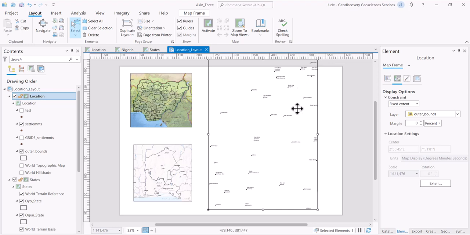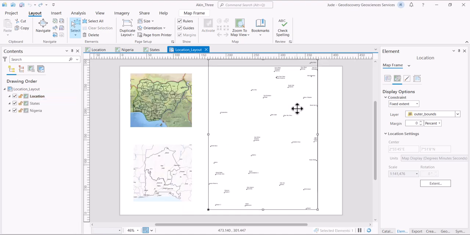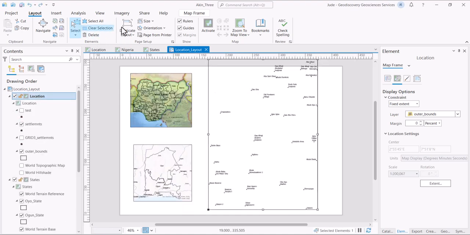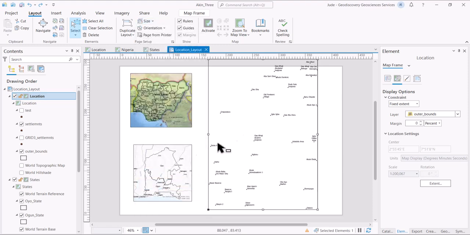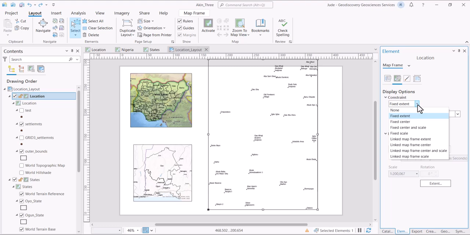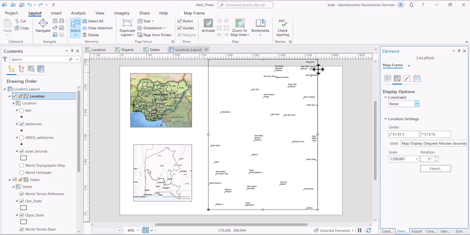It's still not working, so let's take back the size to A3. It doesn't matter. Let's take it back to A3, and let's not use this fixed extent. Maybe when we are using only one map, let's click on none. Maybe when we're using only one map, we'll be able to do that. So we're not using any fixed extent anymore.